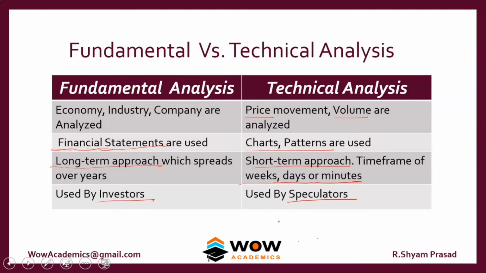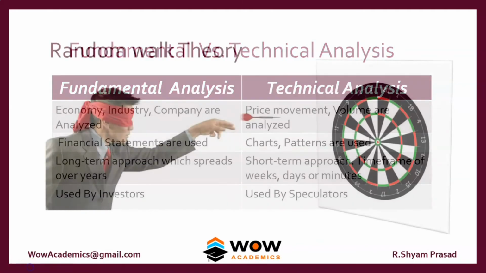But why should we know the difference between fundamental and technical? Why should we know all this? The efficient market hypothesis is built upon these two blocks. If the efficient market hypothesis is correct, then trying to find out the value of a company through fundamental or through technical is just a waste of time. So that's what the efficient market hypothesis argues. We'll see how their argument works.